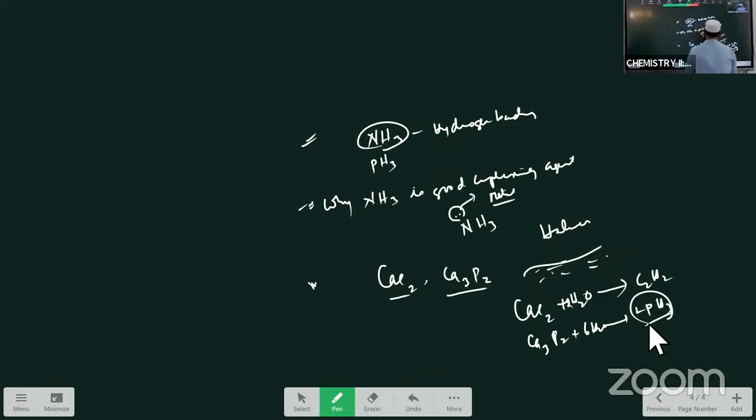Again I am repeating, when a mixture of CaC2 and Ca3P2 is spread over the water at the sea port, CaC2 liberates acetylene gas, Ca3P2 reacts with water and liberates diphosphine gas. These are inflammable, this catches fire and serves as the signal called the Holmes signal. This is another important question in this fifth group elements.